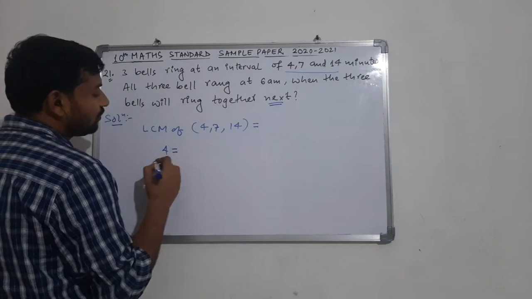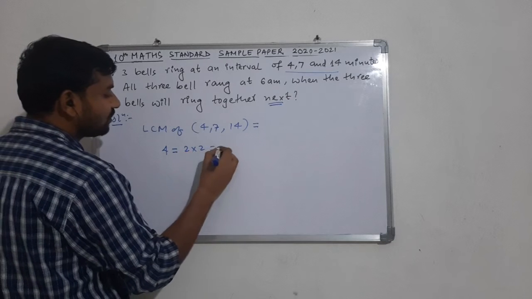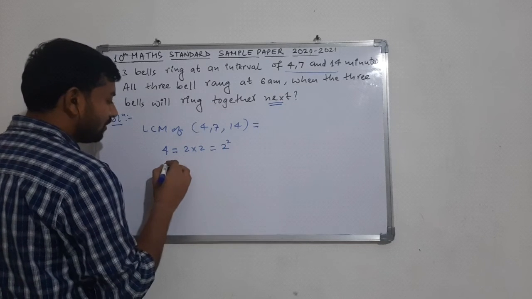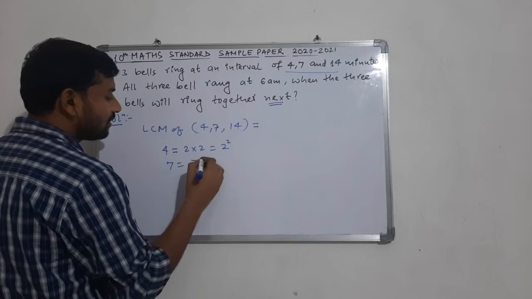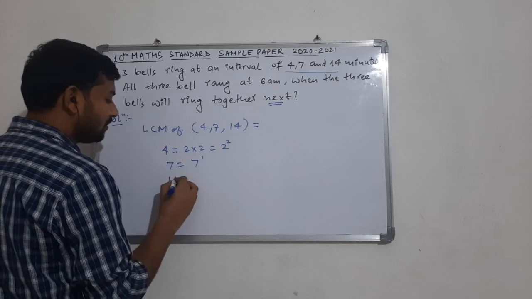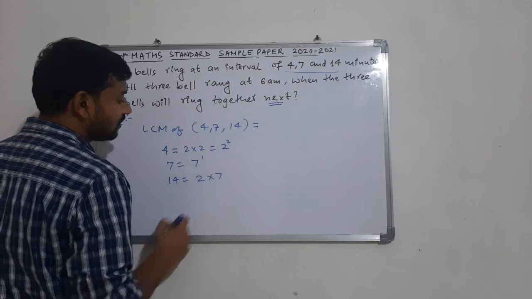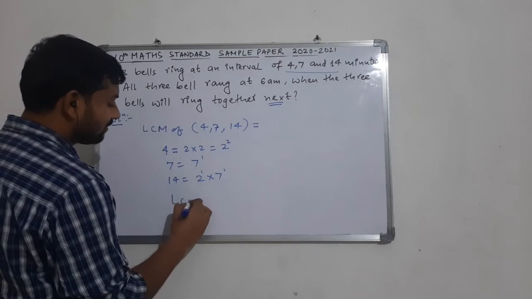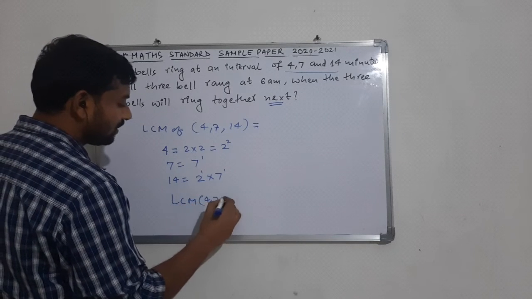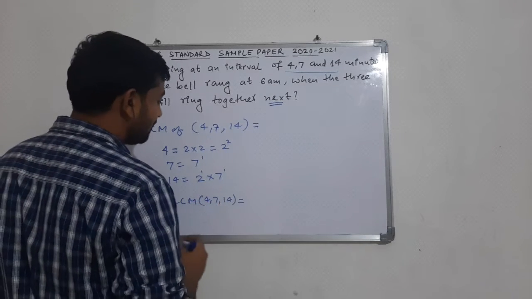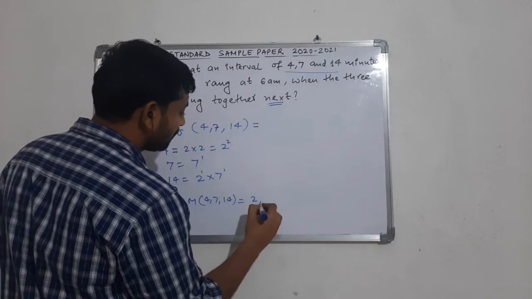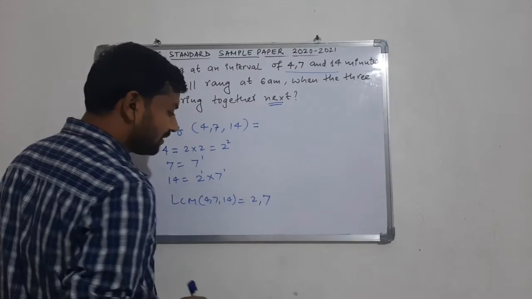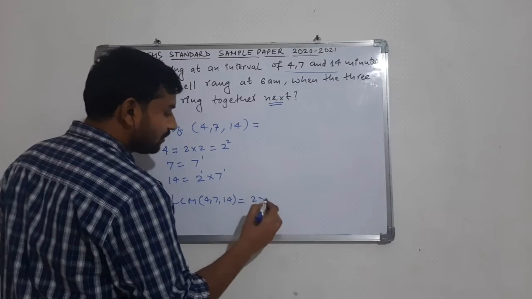The factors of 4 are 2 into 2, which can be written as 2 power 2. Factors of 7 are 7 only, 7 power 1. And then we have 14, that is 2 into 7, that is 2 power 1, 7 power 1. So clearly the LCM of 4, 7 and 14, we have different numbers 2 and 7 here. So we have to write 2 into 7.